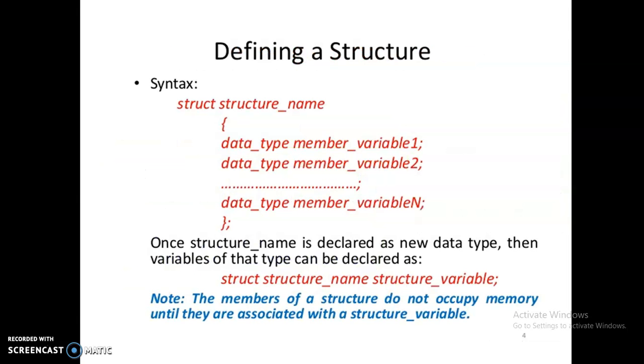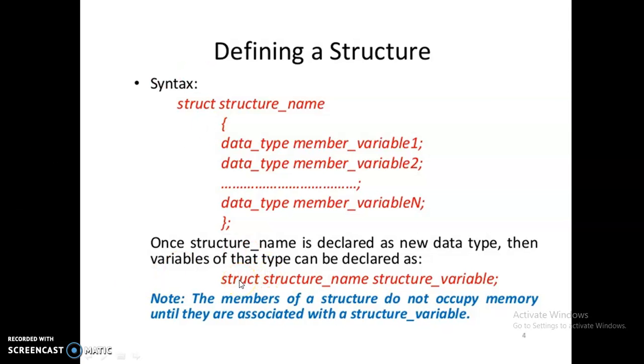So this is the definition of structure. Once again, the syntax: struct is the keyword, and then the structure name, and then open the curly brace, and then the data type and the member variable. Like that you can add any number of variables within the curly brace, and then close the brace and end it with the semicolon. Once the structure name is declared as a new data type, then variables of that type can be declared. This is the syntax for defining the structure variable.